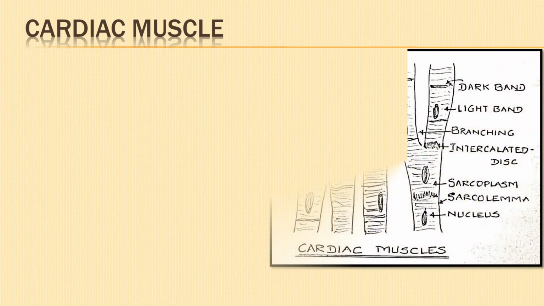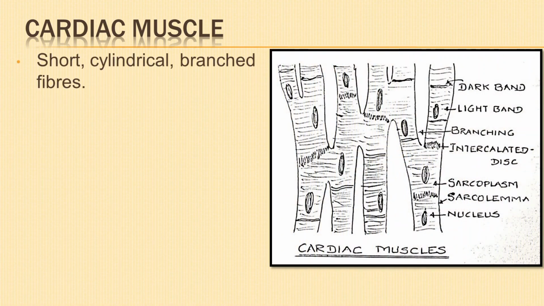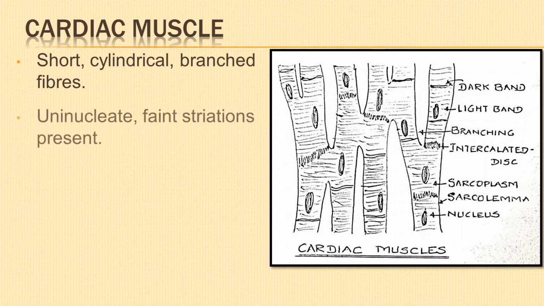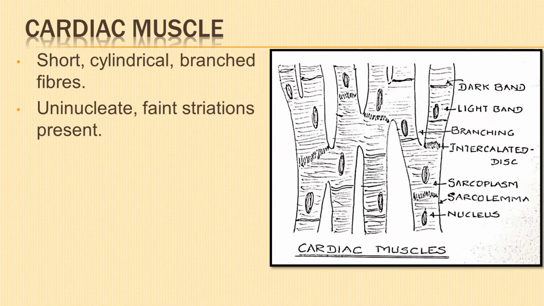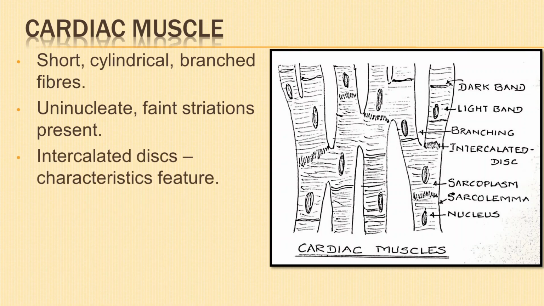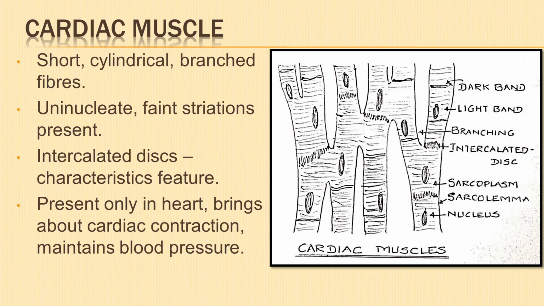Next is the cardiac muscles. It consists of short, cylindrical, branched fibers forming a network. These fibers are uninucleate and show faint alternate light and dark bands. Intercalated discs occur between the ends of fibers. These muscles are found only in the heart. Heart pumps the blood throughout the body by cardiac contraction and maintains blood pressure.